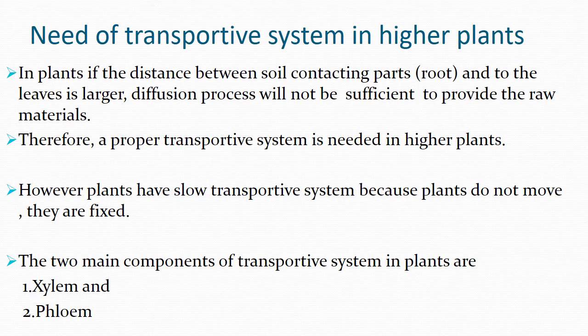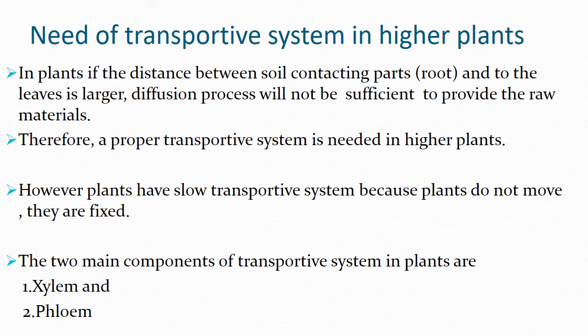Moreover, even though plants need a proper transportive system, it is very slow. Why is it like that? Because plants are fixed in one position, they do not move, and there is no need to search for food because they can prepare their own food. All of these factors mean they have a slow transportive system.